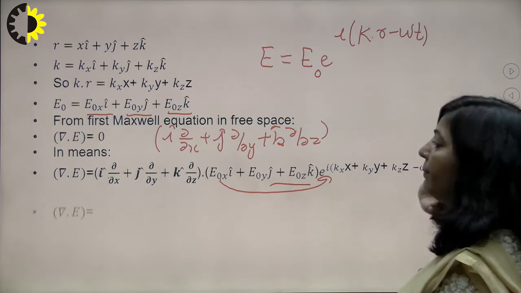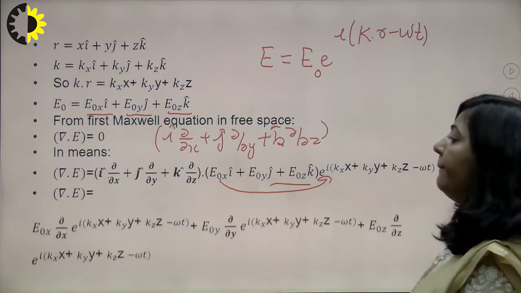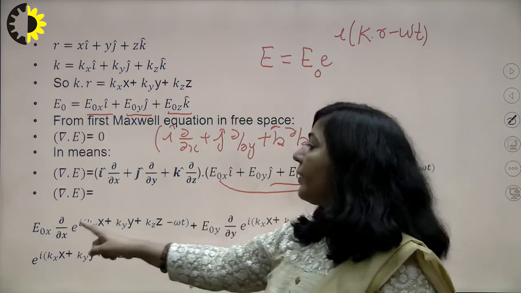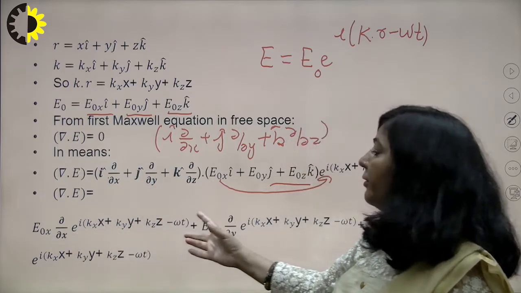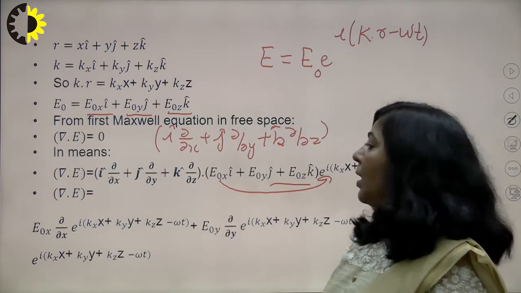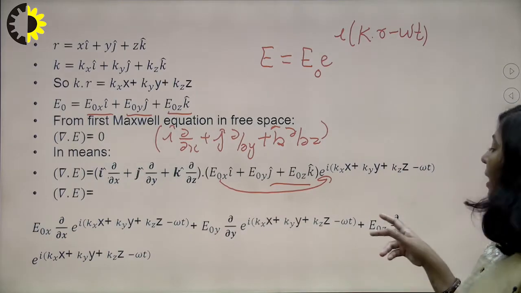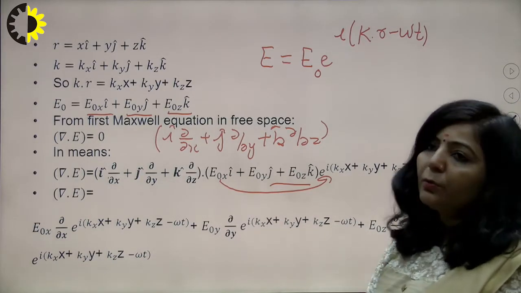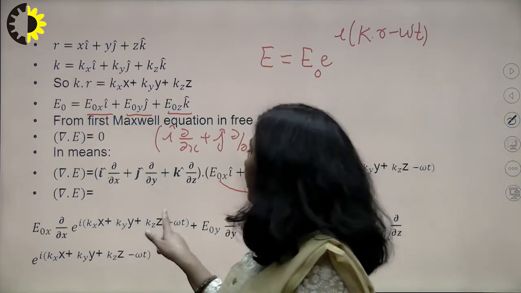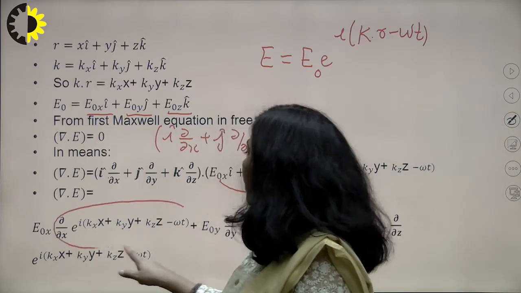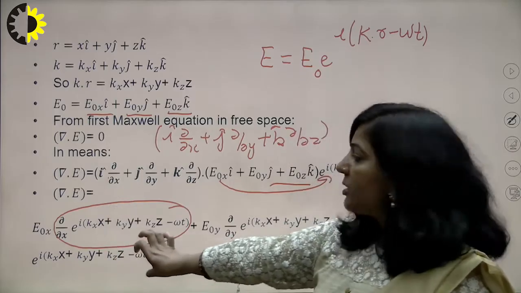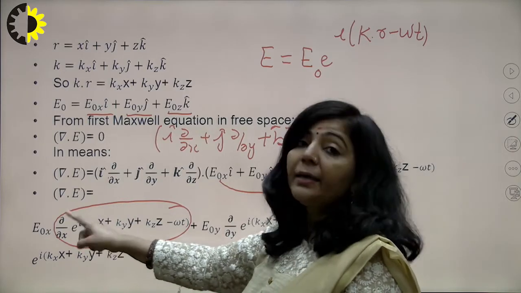So after simplifying, the first term is E naught x constant and differentiation, partial derivative of this term with respect to x, partial derivative of this term with respect to y, partial derivative of the third term with respect to z. Now you can see here, if you take the partial derivative of this, you are going to get the exponential and i kx.